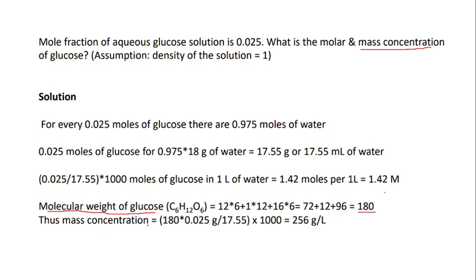Now to find the mass concentration, you have to multiply 0.025 with 180 and divide it with 17.55. The 17.55 is the gram of water, and 0.25 grams of glucose is there. That is given. So your mass concentration is 256 gram per liter.